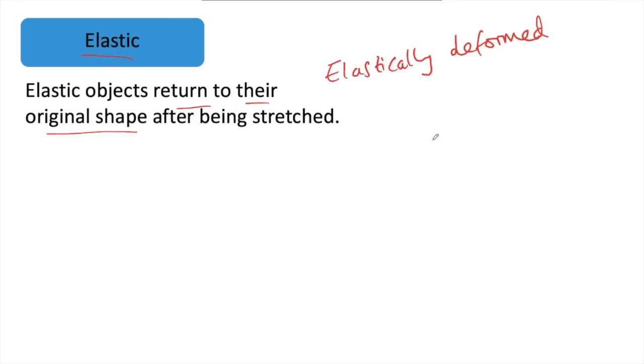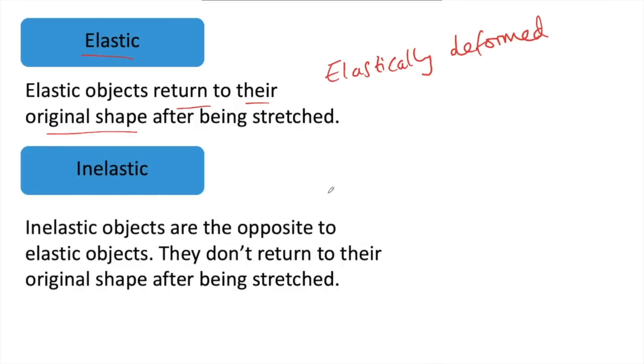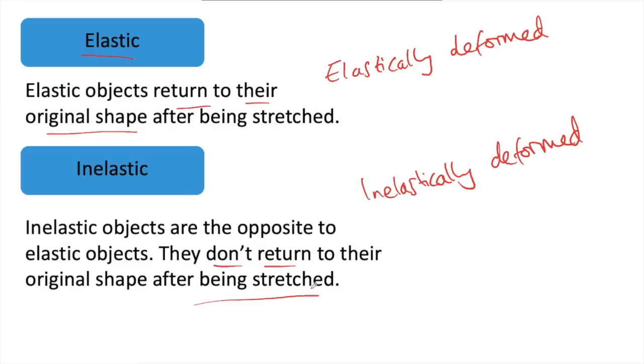its original shape. Inelastic is the opposite. So inelastic objects are the opposite to elastic objects. They don't return to their original shape after being stretched. So again, we would say an object in this case has been inelastically deformed, and there's no chance of getting that to return to its original shape.